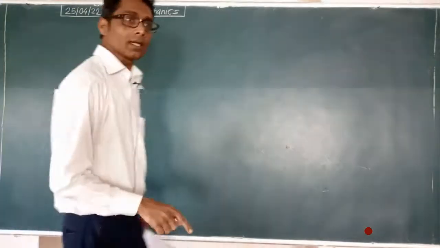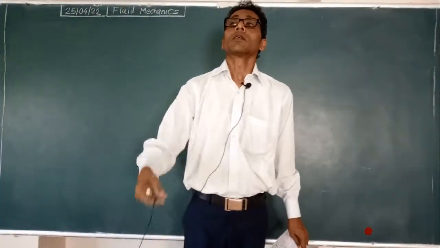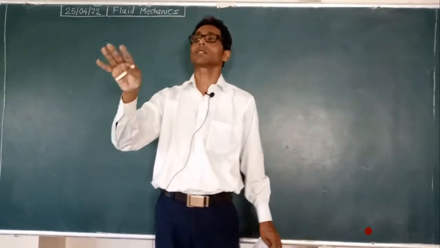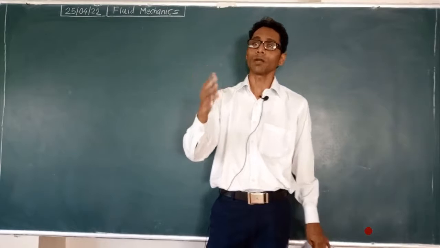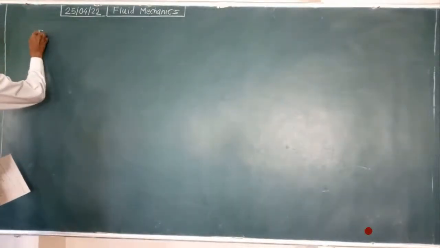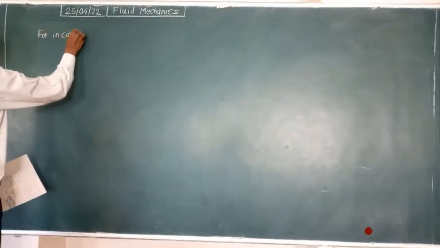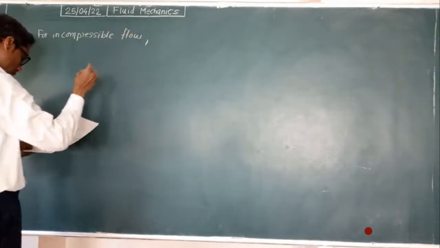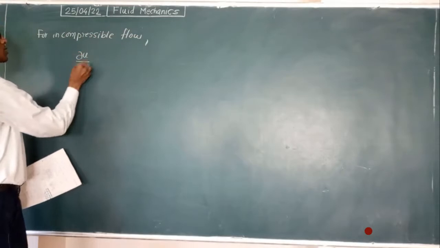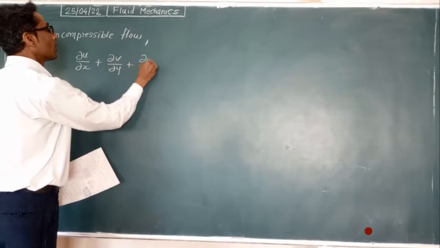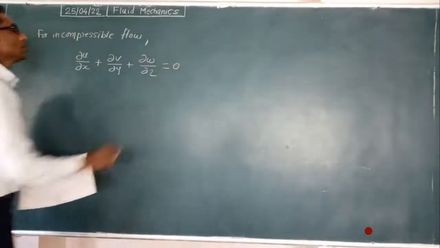Now we have to use this concept for checking whether the continuity equation is satisfied or not, or whether the flow is possible or not. Which flow? Whether irrotational flow is possible or not. So for that purpose we write, for incompressible flow, what we have written in earlier discussions: del u by del x plus del v by del y plus del w by del z is equal to 0.